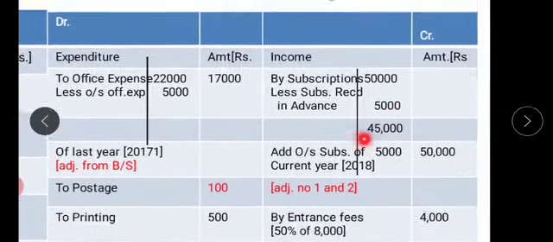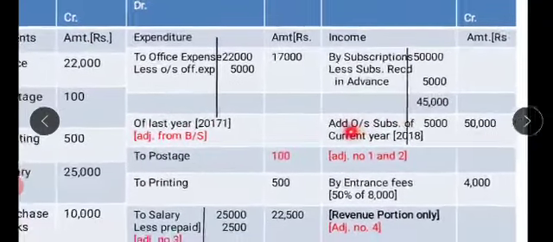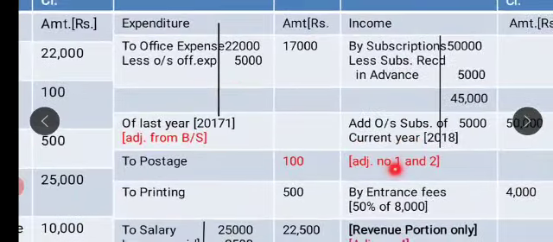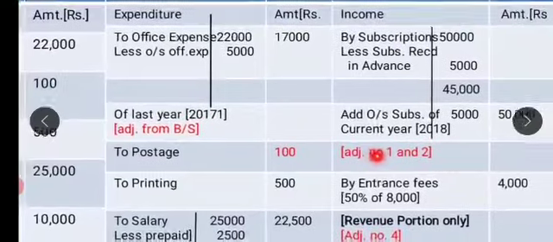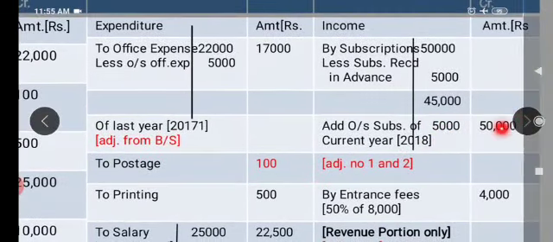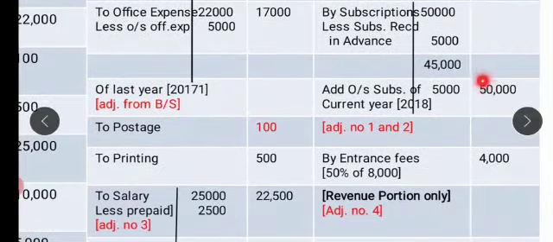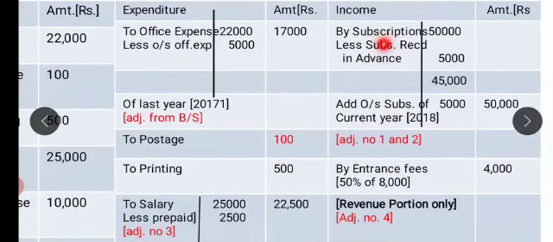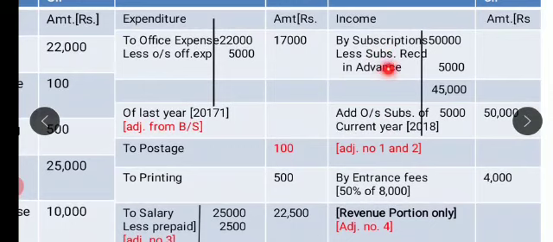Now adjustment 1 says outstanding subscriptions of the current year, so I have to add that 5,000 to the subscriptions. So total subscriptions again give me 50,000. That's why I have written adjustment 1 and 2. First adjustment is outstanding, second adjustment is advance received.